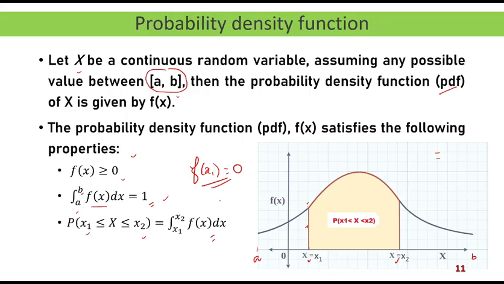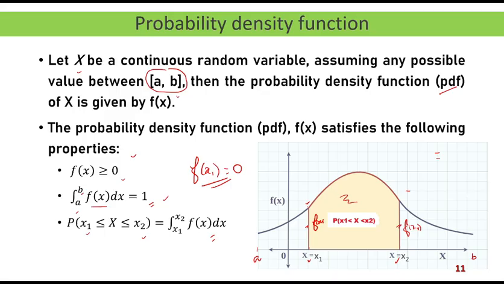Probability at a point for a continuous random variable is equal to 0, because when we say probability, we mean the area under the curve. Because f of x1 is only a line. This is f of x1, this line. And this line is f of x2. We can find the probability from this point to this point, as you can see here, this area. But we cannot find the probability at a point, because it gives you a straight line, which does not cover an area as per the definition of a straight line. A straight line cannot cover an area. It has a length, but it does not have any breadth.